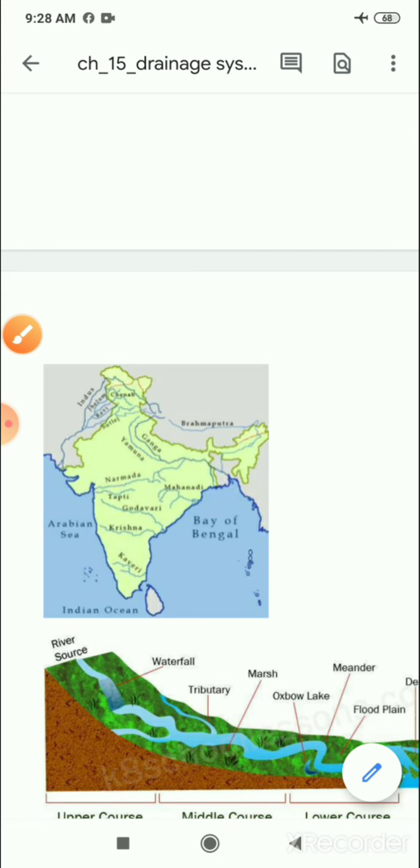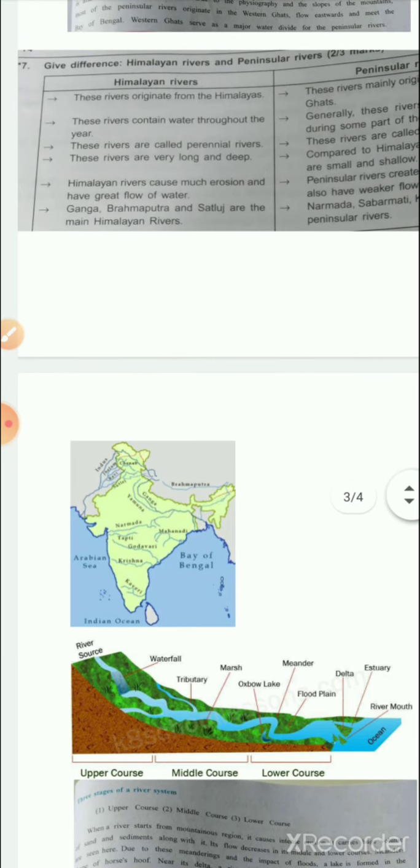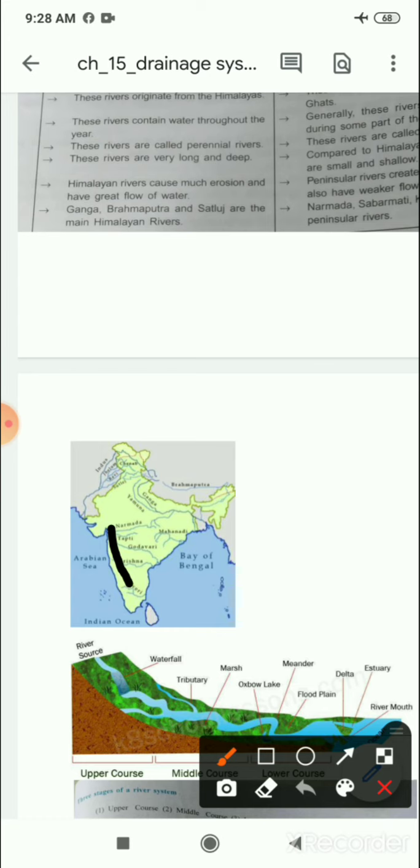They are small and shallow. Here you can see that Western Ghats serves as a water divide for peninsular rivers, which originate from the Western Ghats, flow eastward and meet the Bay of Bengal.